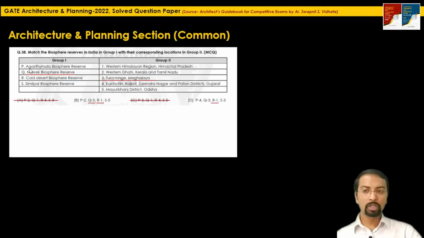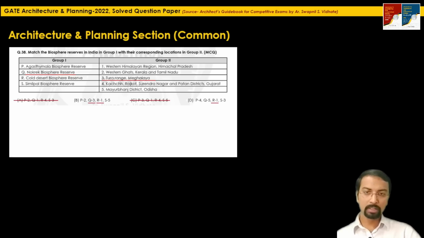Again, checking what is given in group 1, Agasthyamala Biosphere Reserve is matched with 2, that is Western Ghats, Kerala and Tamil Nadu. Definitely the people from this region must be aware of the region and the particular location. Similarly, Simlipal Biosphere Reserve is matched in option B with the Mayurbhanj district, Odisha. So from these two pairs, I can select this answer.